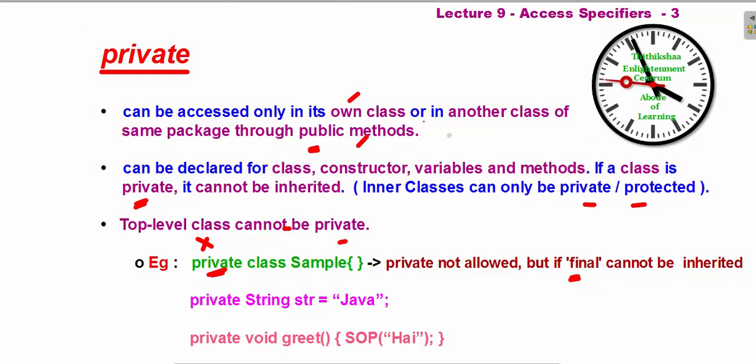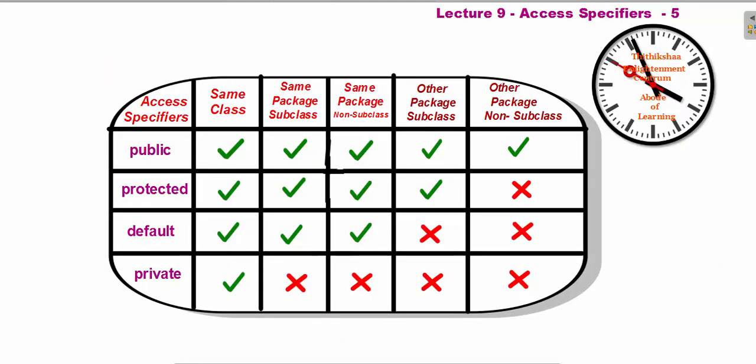Next one, this is about private. Next one, protected. Protected, see, within the same class it's accessible. Protected means, have inheritance in mind, that is, you should have a parent child relationship.